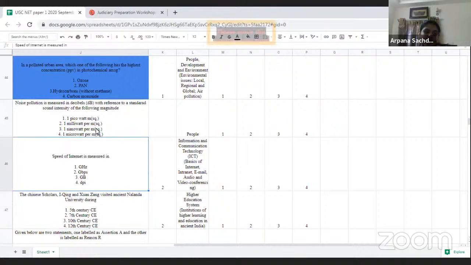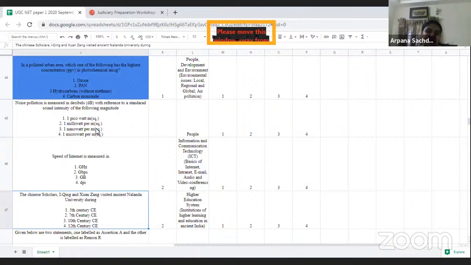Then again, we have an ICT based question. I will mark this question as a very easy one because they have asked how the speed of internet is measured, and in the pandemic time, we know how much importance the speed of internet has.